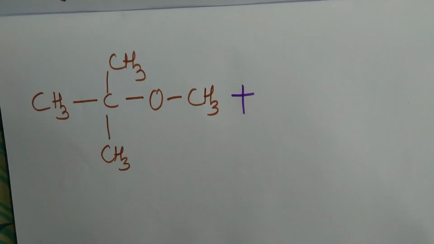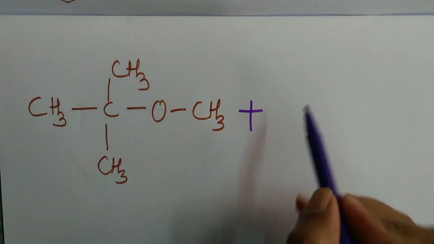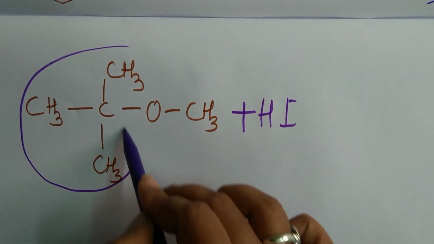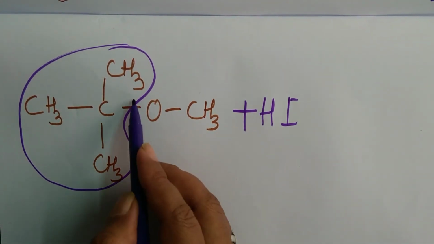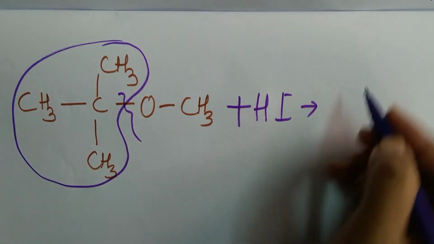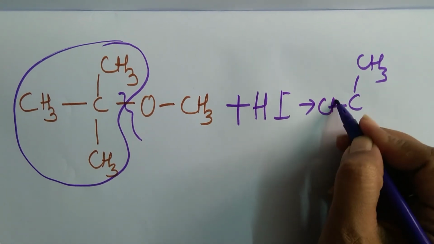Then coming to the last molecule, in this case again you may feel I will go with the smaller group, right? But in this case, you have already learnt that the tertiary carbocation is more stable, so it will let CH3O go out, leading to formation of a stable tertiary carbocation.